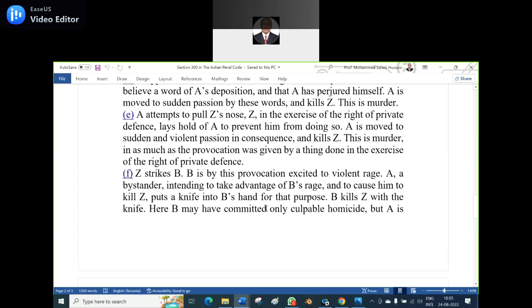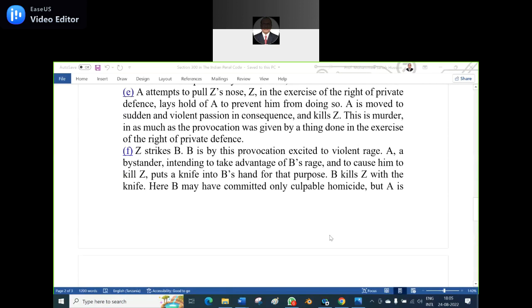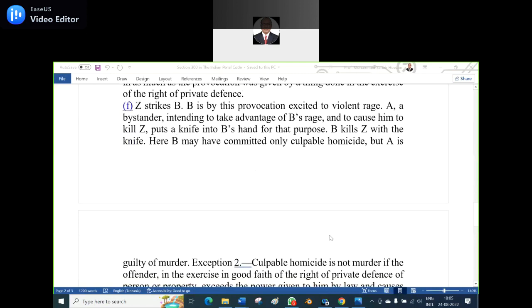Why? Because he put that knife in B's hand. He supplied the knife and took advantage of it, and A is guilty of murder, and the person who killed is guilty only of culpable homicide.